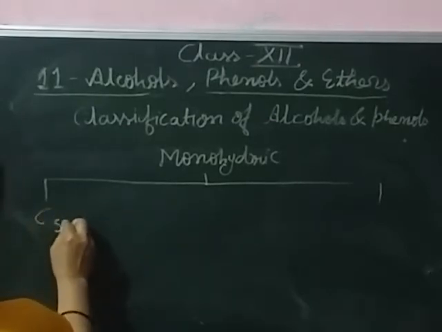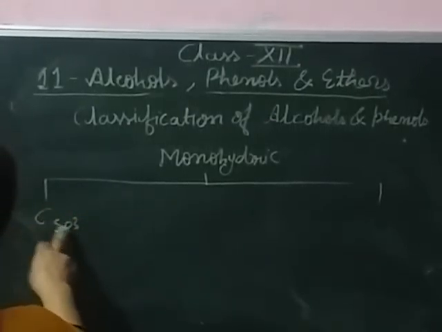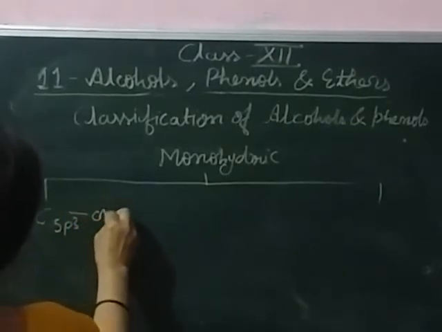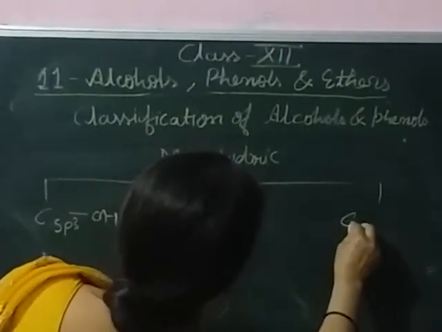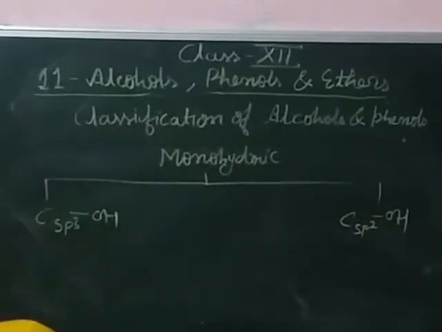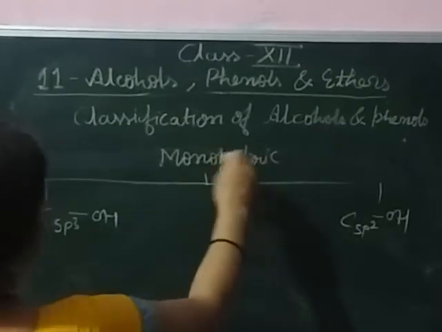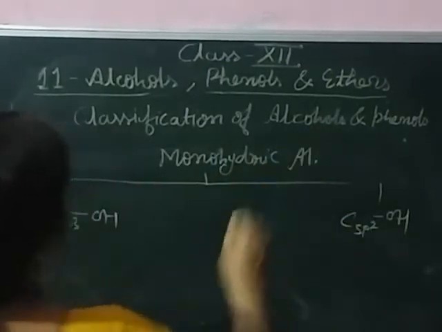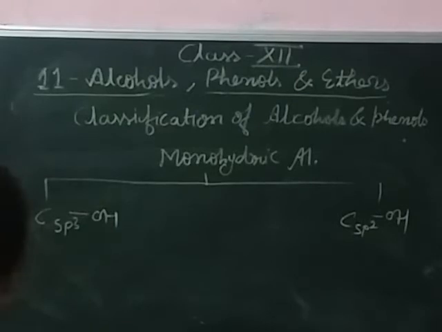First is the sp3 hybridized carbon attached to the hydroxyl group, and second is the sp2 hybridized carbon attached to the hydroxyl group. So these are the two classes of monohydric alcohols. The sp3 hybridized C-OH compounds are again classified into three classes.